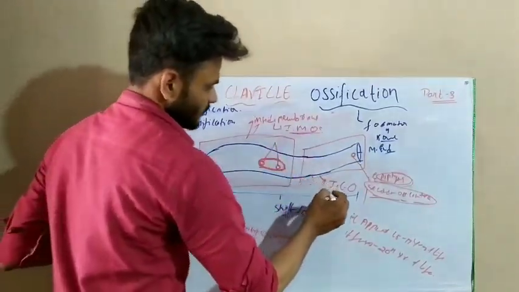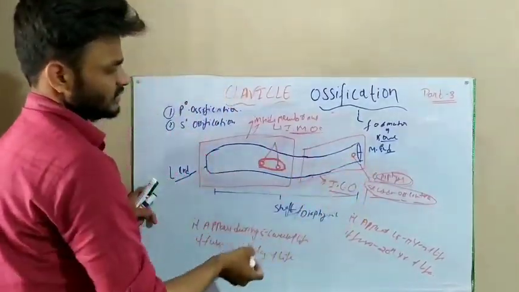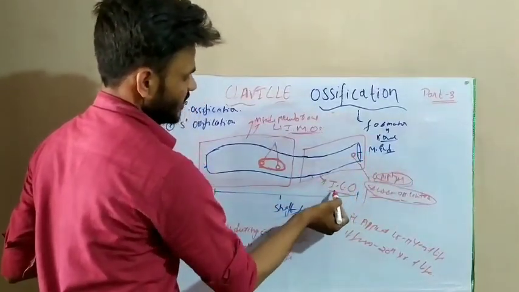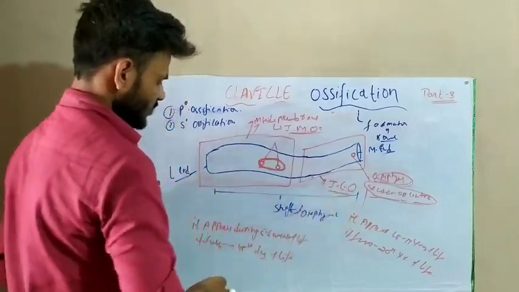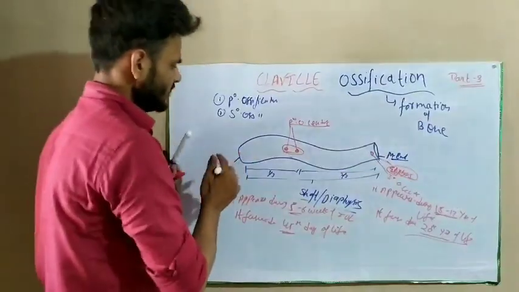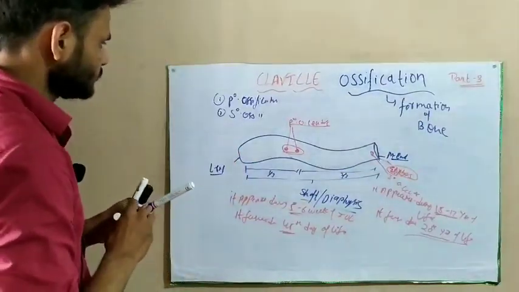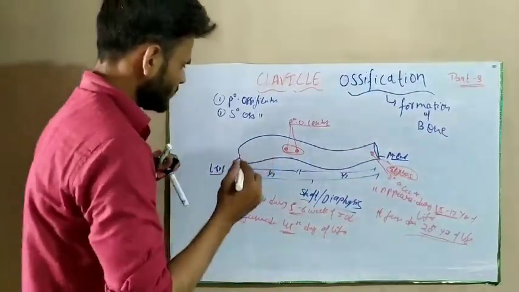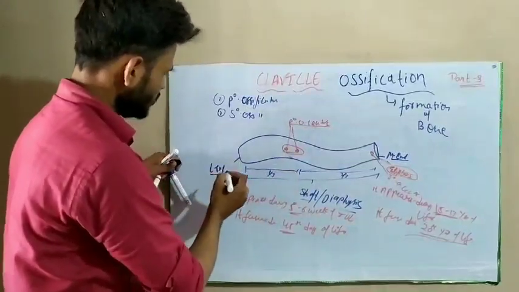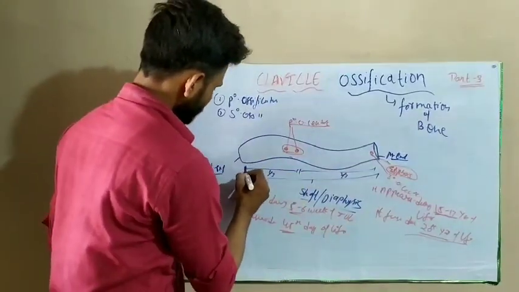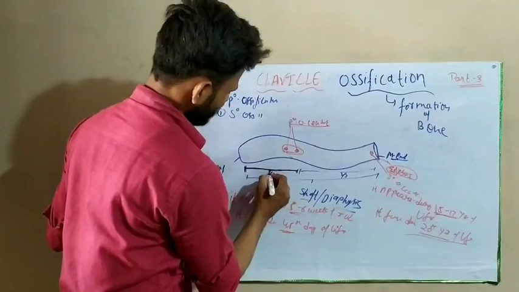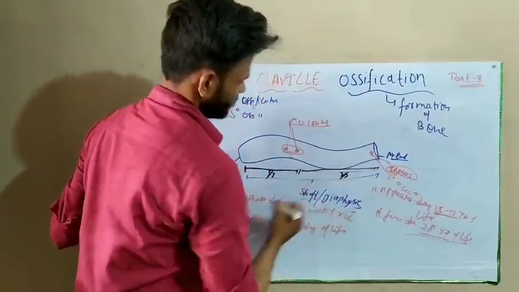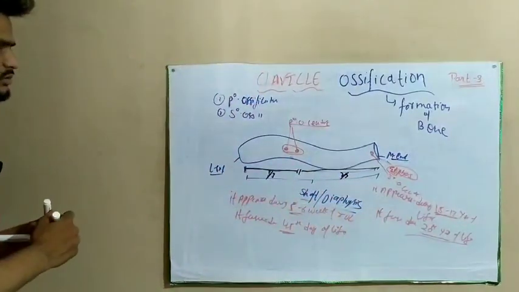The medial part of the clavicle is formed inside the cartilage, so it is called intracartilaginous ossification. Now let's come to the applied part. For the applied part, we must know about the division of the clavicle. This is our lateral 1/3 part, and this is the medial 2/3 part.